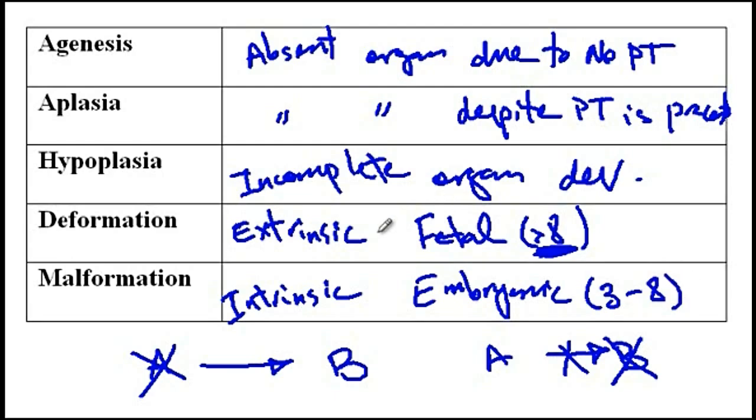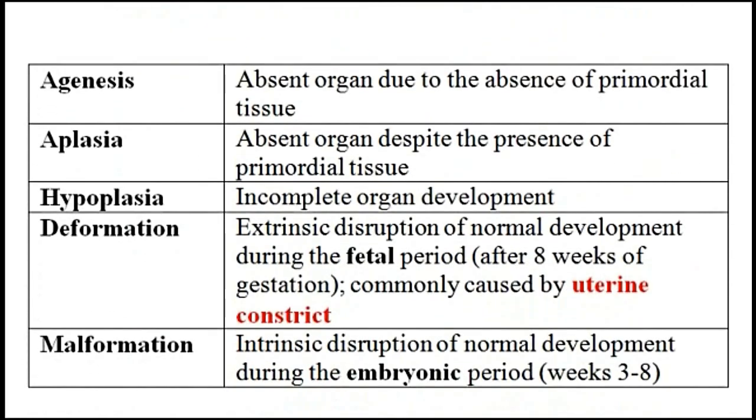So one example of deformation is the Potter syndrome, where due to oligohydramnios, the fetus will be under extrinsic pressure from outside, as a result of which facial features will be deformed in these individuals. And malformation, any process that causes disruption during embryonic development at 3 to 8 weeks gestation is referred to as malformation.